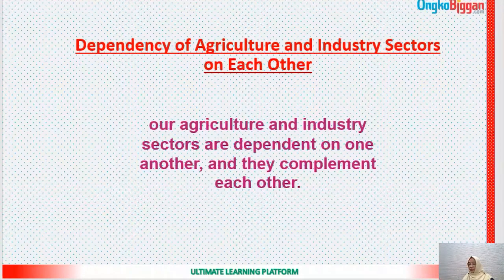Suppose a farmer earns more from the product, then he will tend to buy a machine for irrigation, a machine for pesticides, or a machine for plowing. So he will buy industrial products as his purchasing capacity increases. And similarly, when the sale of the industry sector is increased, the expansion of this sector is obvious.